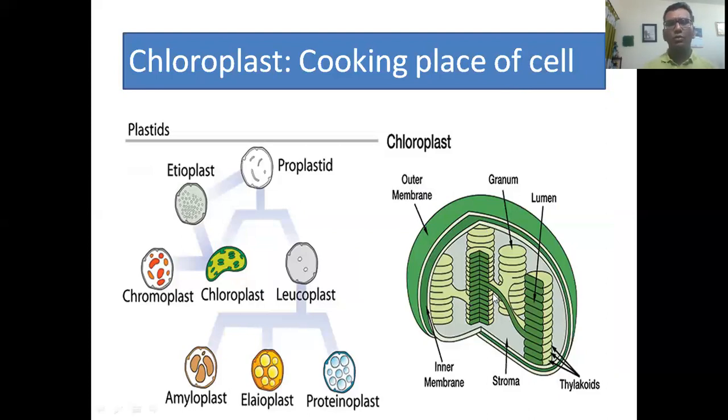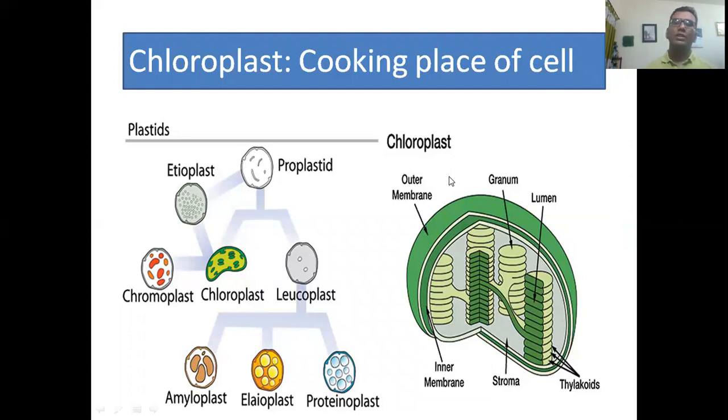Dear students, you know chloroplast captures the solar light or sunlight, and it converts this solar energy into biochemical energy, that is starch or carbohydrate.